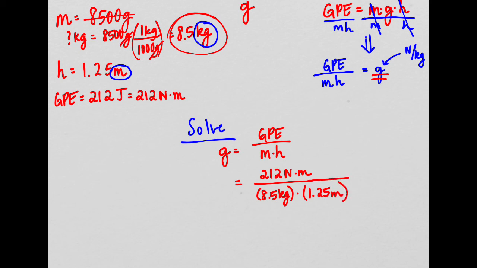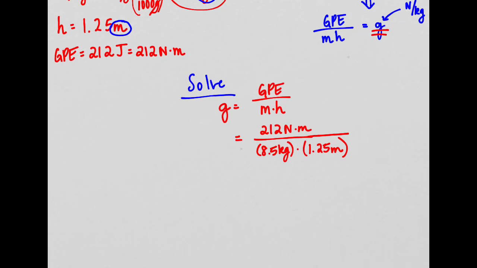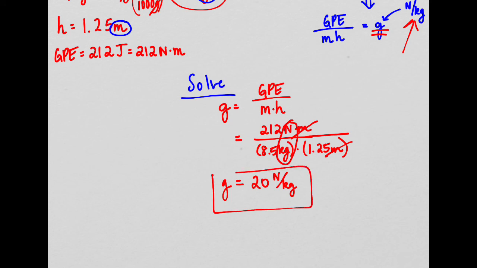So when I plug this all into my calculator, we get about 20. And my units, if you see, meters is on top and meters is on the bottom, so they cancel out, and I'm left with newtons per kilogram, just like I wanted up here, right? So I have 20 newtons per kilogram. All right, that is the gravitational strength of this other planet.